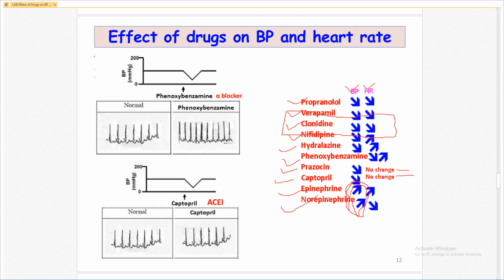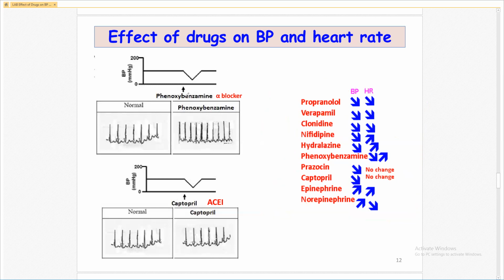Epinephrine, norepinephrine, all remaining drugs decrease the blood pressure. Epinephrine increases the heart rate, norepinephrine decreases the heart rate. To answer these questions, you should remember, you should study this chart very carefully. If you study this chart, you are able to answer these questions. Let us see here.